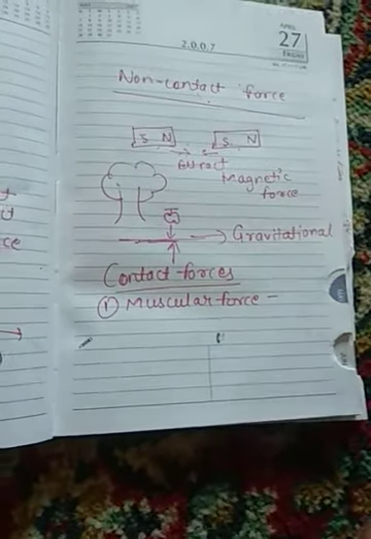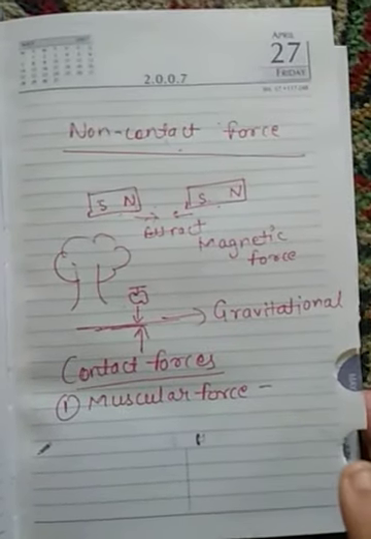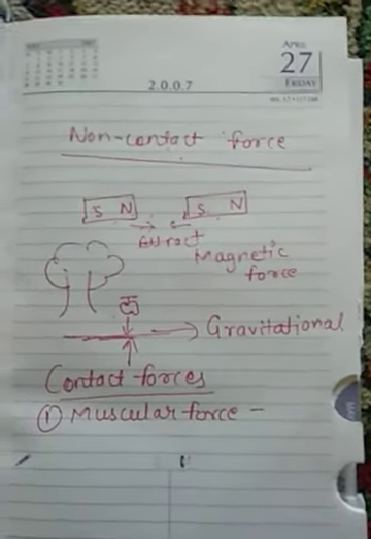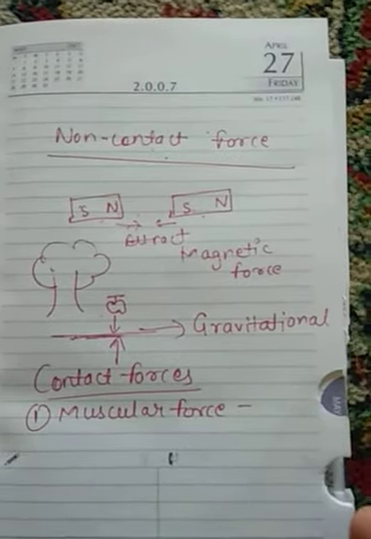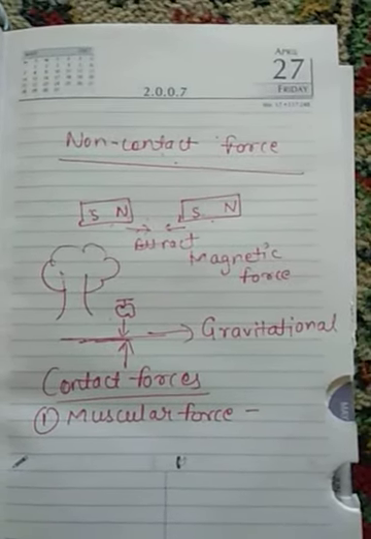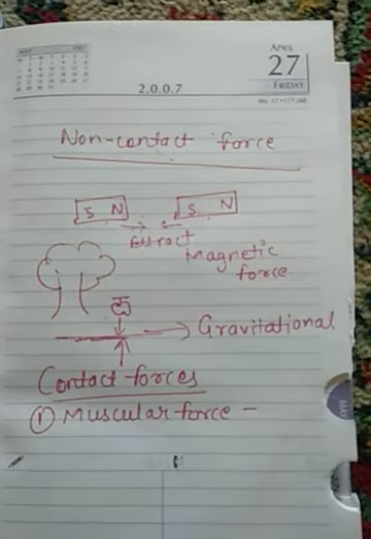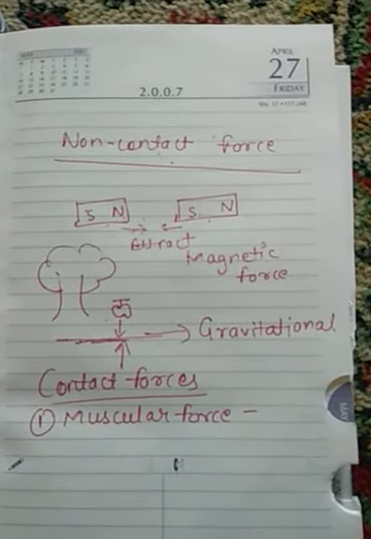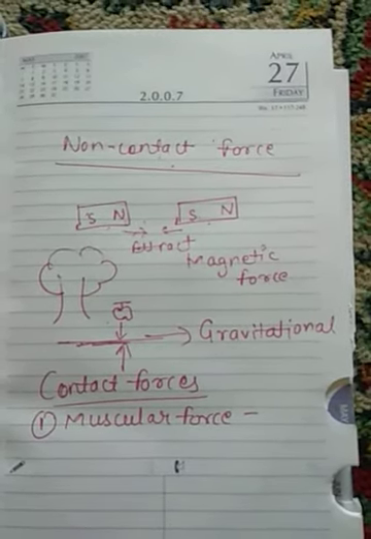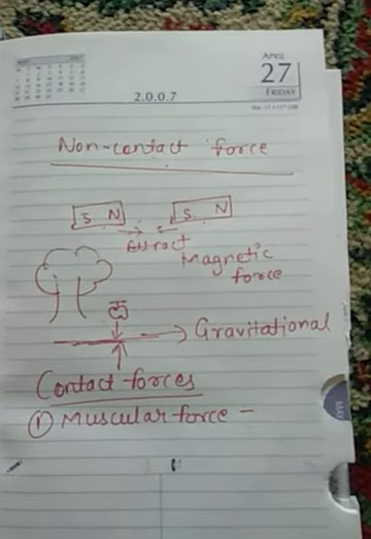Now as I said, all types of movement which take place in our body, like we move our hand, we move our legs, all these movements happen due to the action or the activity of muscles inside our body. So this force enables the movement of different body parts.